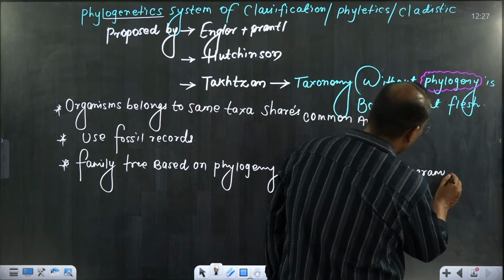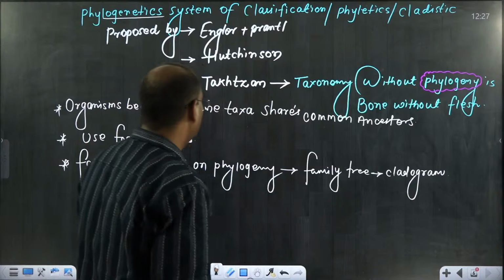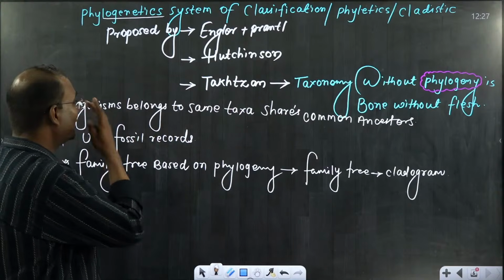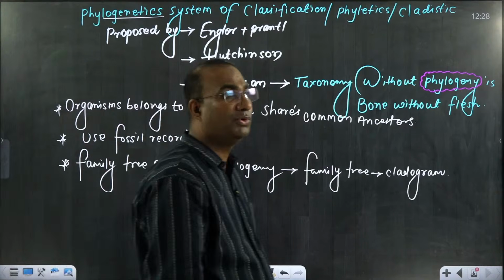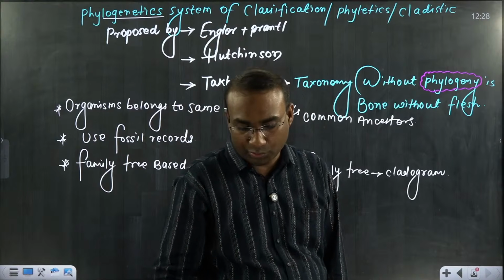If you prepare a family tree with the help of all the ancestors, you will get a beautiful result.